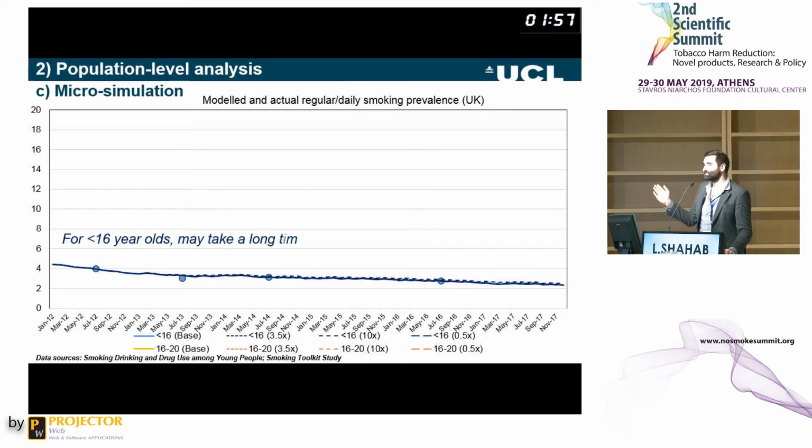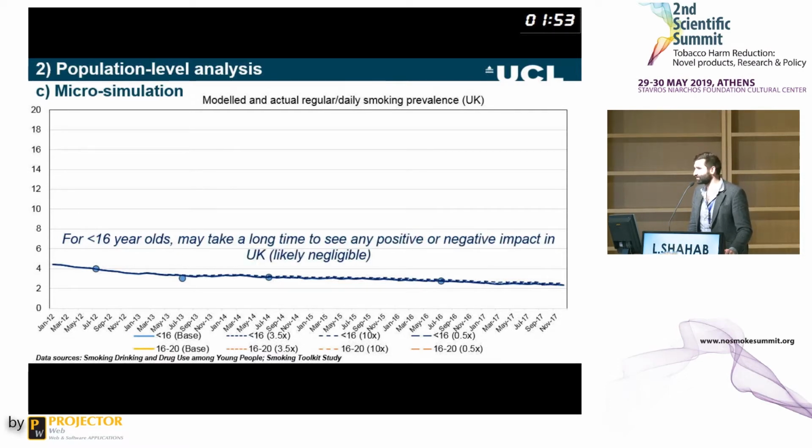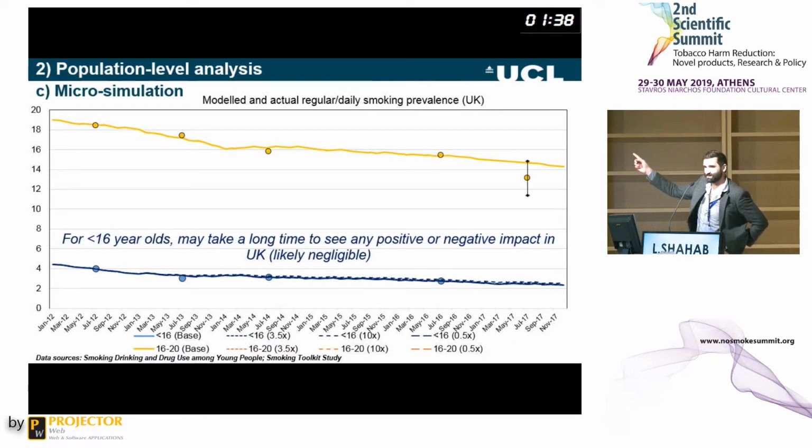So for those below 16 years, we can't see any effect of e-cigarette use. And the reason for this is that it is very rare in this population. So it doesn't actually matter if there were a huge gateway, because hardly anybody uses e-cigarettes in that age group in the UK. Now, if we look at the older age group, you can see here the model data and the real data. There's a bit of divergence, but even at the end, you can see that the 95% confidence interval for the 2017 data falls within the line that we predicted.